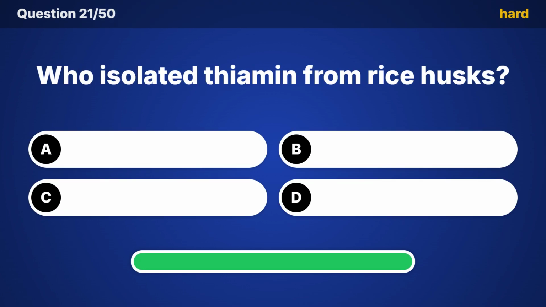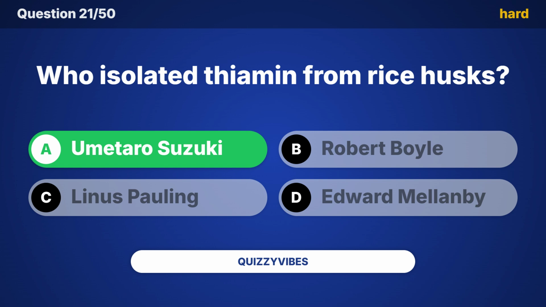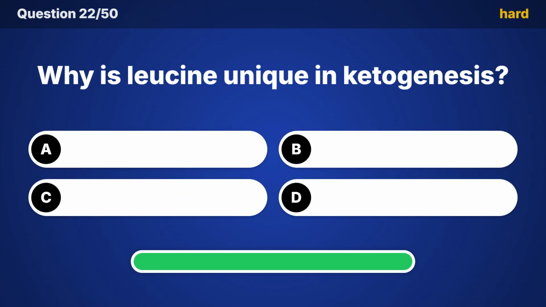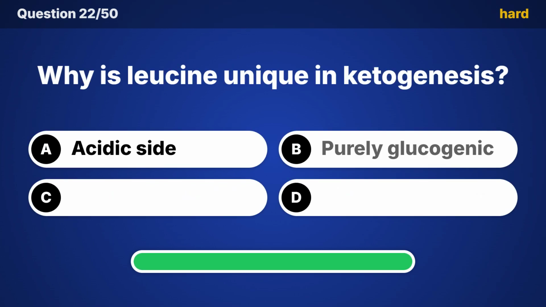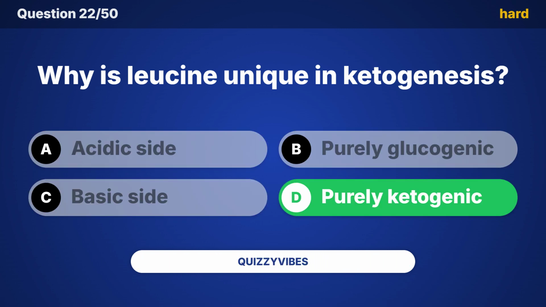Who isolated thiamine from rice husks? Time's up, it's Umetaro Suzuki. Why is leucine unique in ketogenesis? Here is the answer, purely ketogenic.